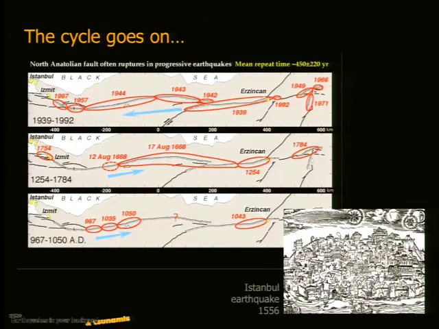Istanbul, of course, used to be called Constantinople, and there are many historic records about large portions of Constantinople being destroyed in past earthquakes. So this is a cycle that continues. There is no simple quick fix. You can't just fix the entire city, and so this is something that the city itself continues to struggle with. What would be interesting would be to know whether the enforcement of the building codes has really improved after the Izmit earthquake. At this point, 8 years after that earthquake, whether those building codes are still being enforced.